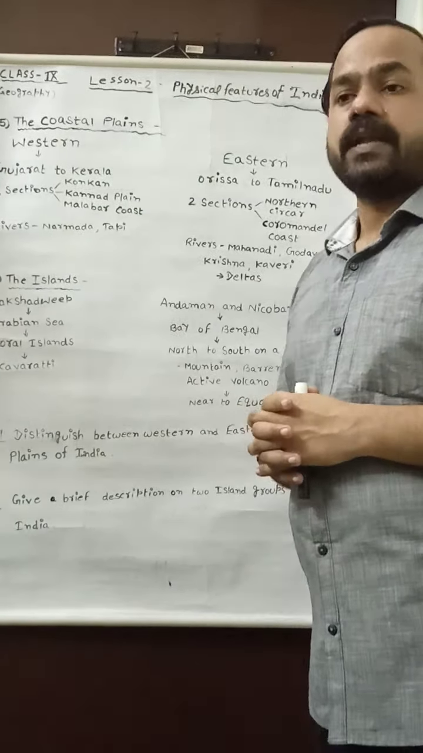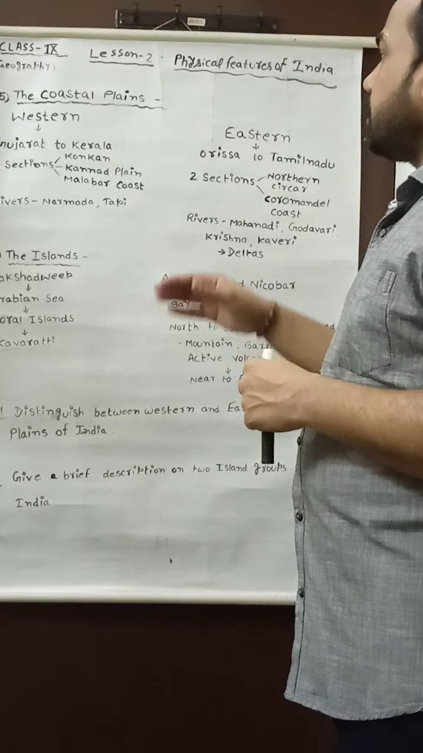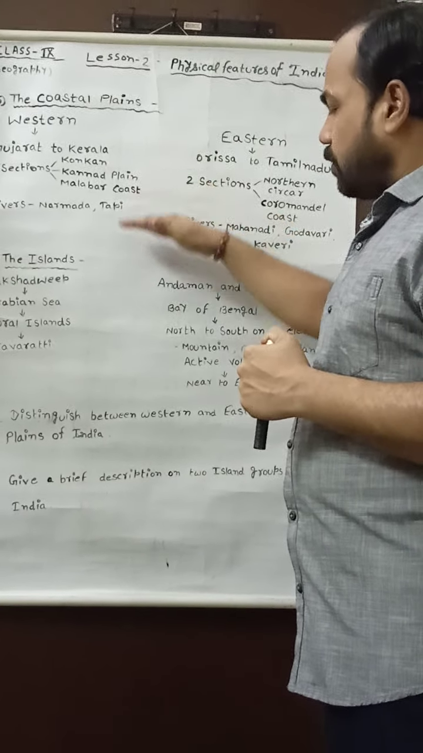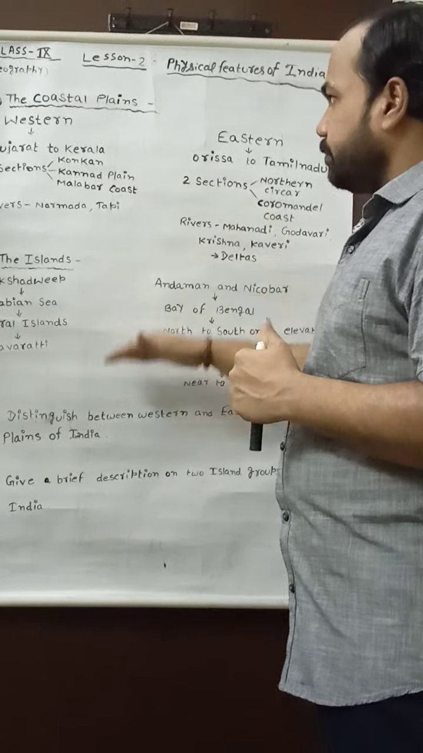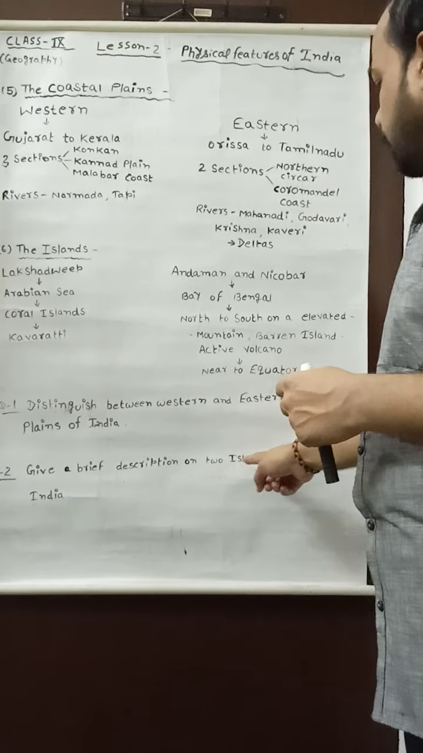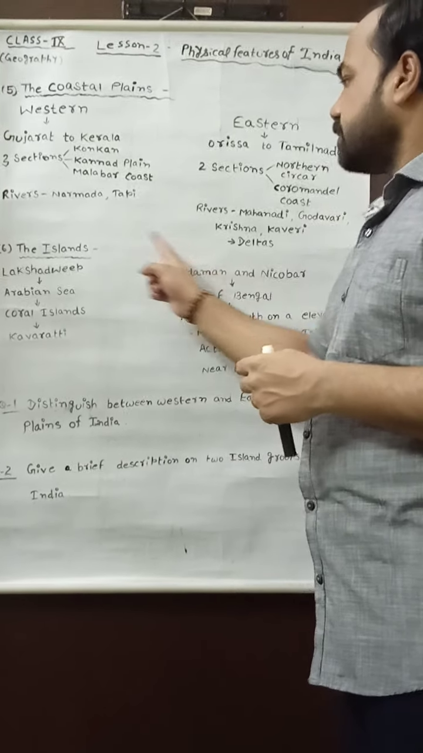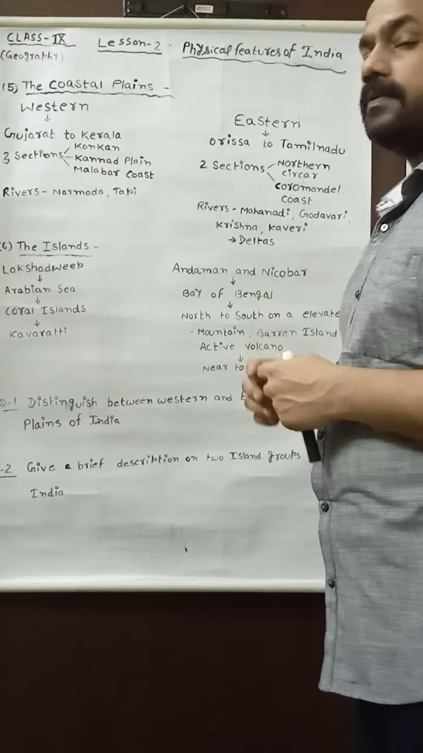My dear student, as per the discussion of the coastal plains and the islands, I will ask you 2 questions. First of all, distinguish between the western and eastern coastal plains of India, and the answer to this question is written in this part. And the second question, give a brief description of 2 island groups of India. The answer is written in this part.